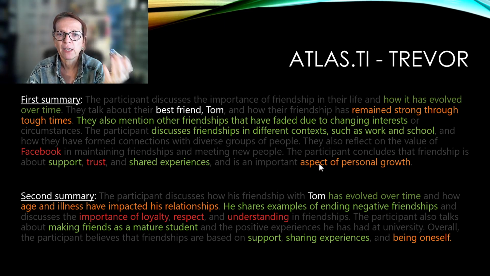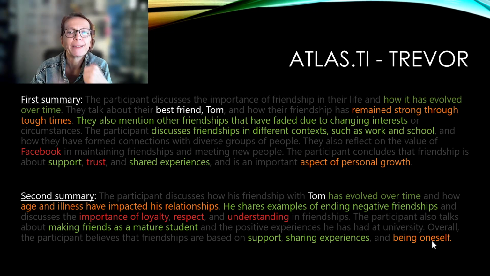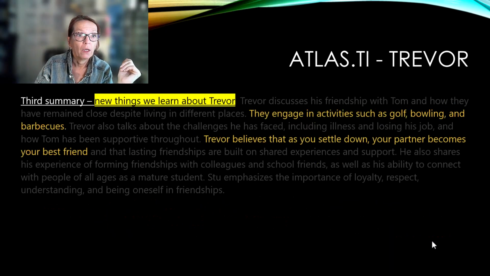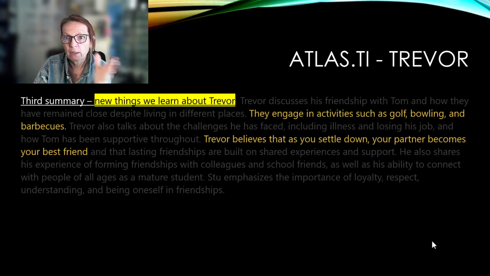And here we get aspects of personal growth, and here it talks about being oneself. Could be saying, well, it touches on probably something similar, but again, we cannot ask further questions, and this is what we get. And in the third summary, we learned something very new about Tom, that he engages in activities such as golf and bowling and barbecue.